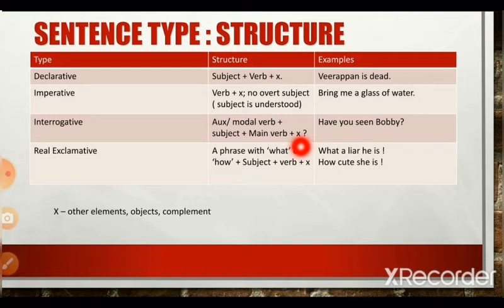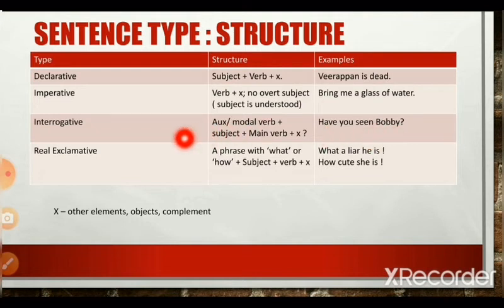An example is, have you seen Bobby? Here have is an auxiliary or modal verb, you is the subject, seen is the main verb, and Bobby is the object.